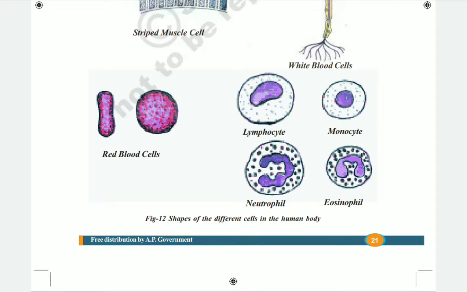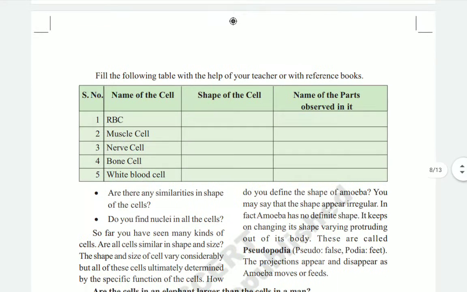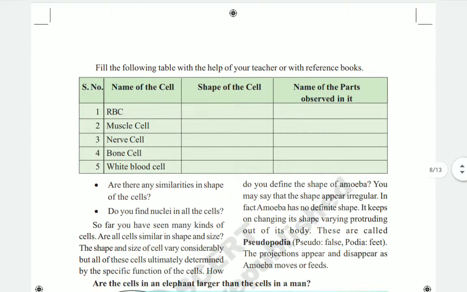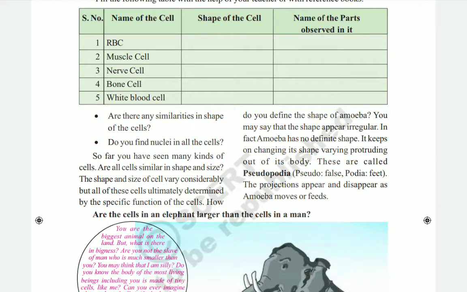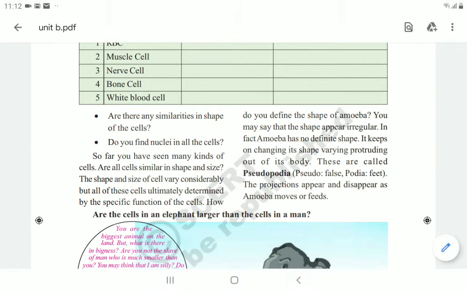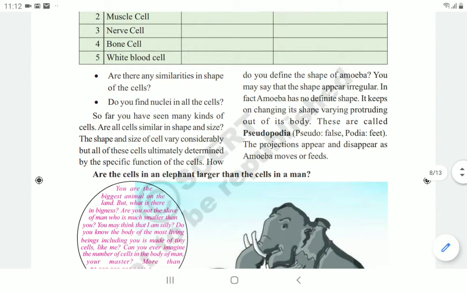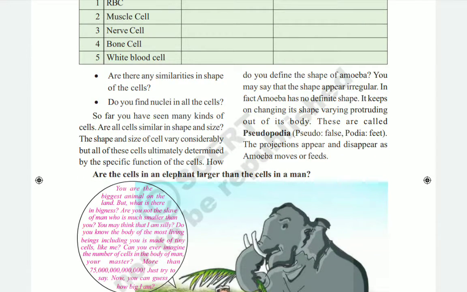So here we can observe different kinds of cells in the different organs of the human body, but do these all have a similar shape? No. And do they have any similarities? Yes, some similarities will be there, but they don't have a similar shape and they don't have a similar function also. So here we have to know about the different functions and their working also.